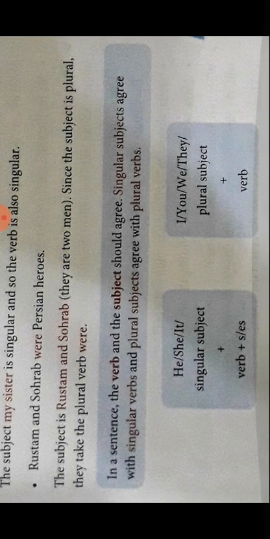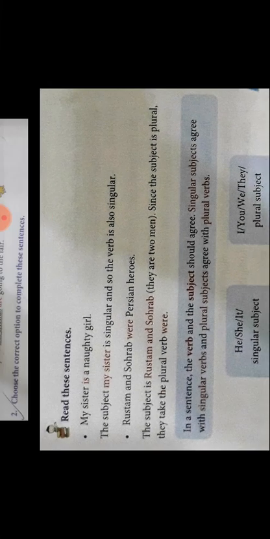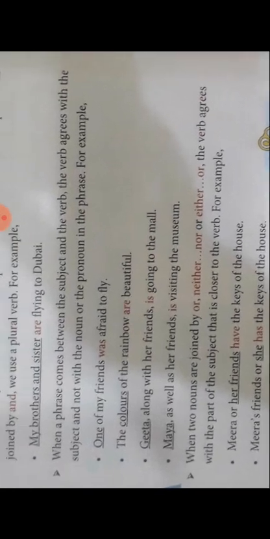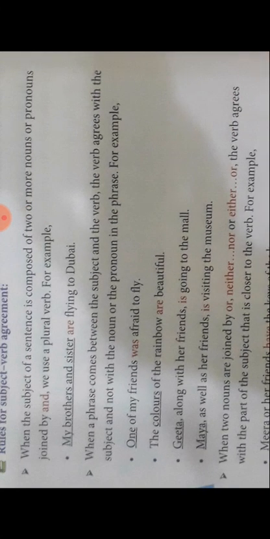Next over here, he, she, it. These are the singular subjects plus verb plus s or es. I, you, we, they are the plural subjects plus we have to use the verb. Now over here we are going to study about rules of subject, verb and agreement.